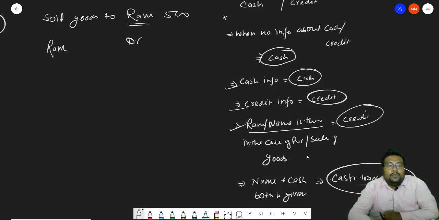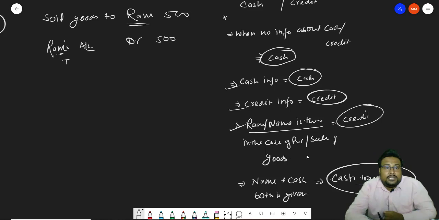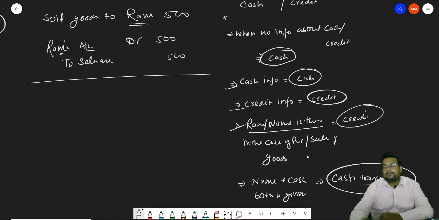One more thing, with the name, don't use the word account. If you want to use it, then apostrophe S, Ram's account. 500 rupees. And what is going out from our business? When we sold goods to Ram, Ram is receiving goods, but goods are going out from our business. And when anything goes out for the purpose of sales, it will be considered as sales account. How much? 500.